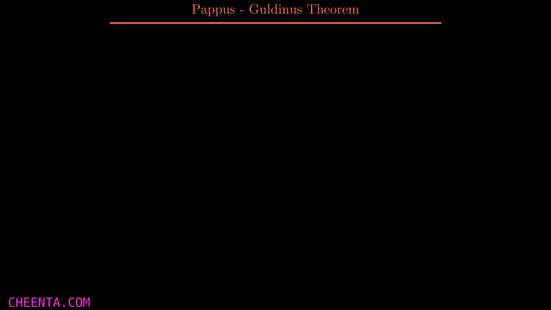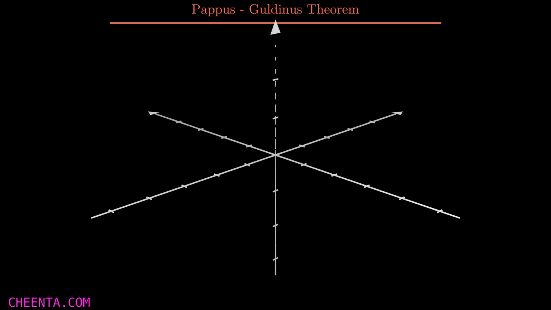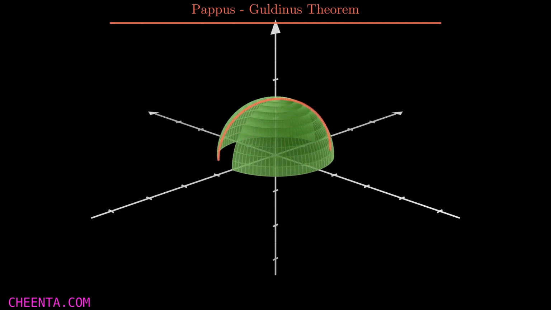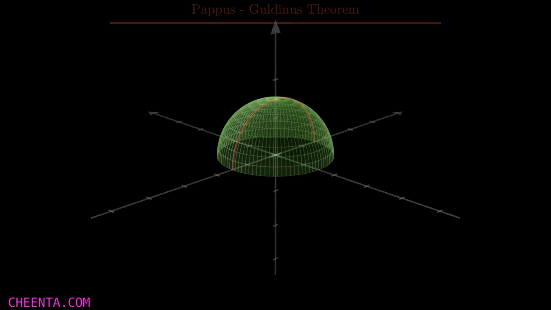Hello everyone, today we will discuss the Pappus-Guldinus theorem. This theorem is related to the revolution of surfaces and solids and their center of mass. Suppose I have a semicircular ring like this. Now I can rotate this about any of these axes. I choose this one, so this creates a surface. Now using this theorem I can calculate the area of this surface using the center of mass of that curve, and I will show you how it's done.